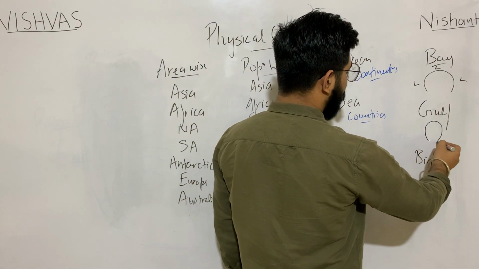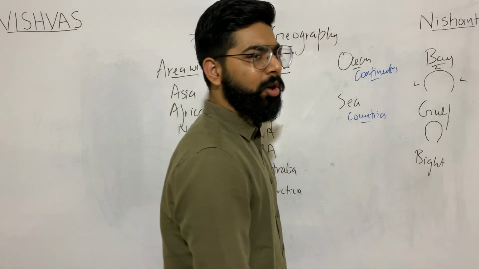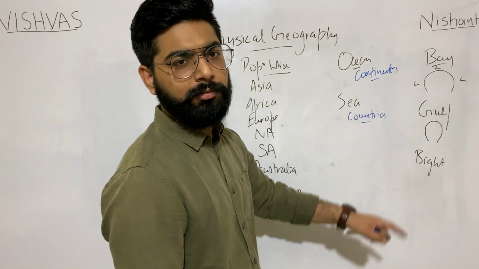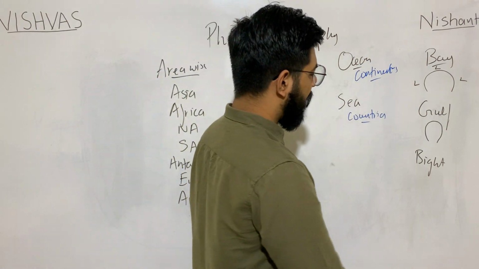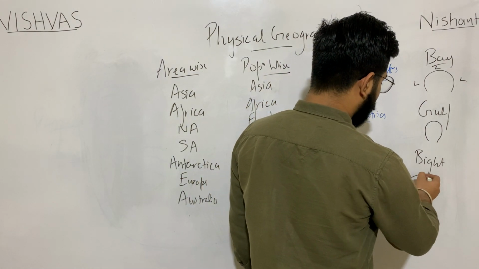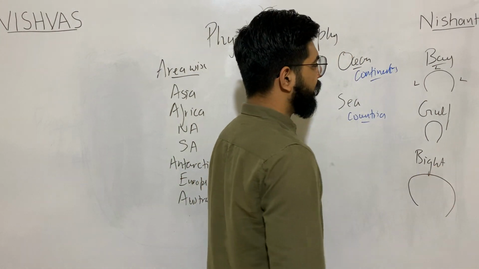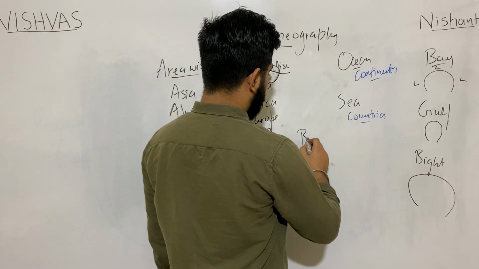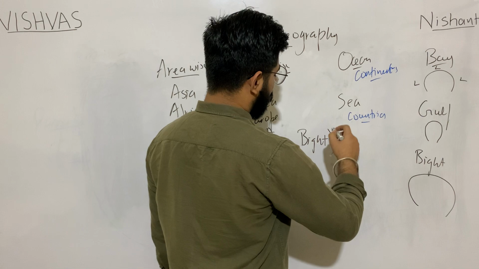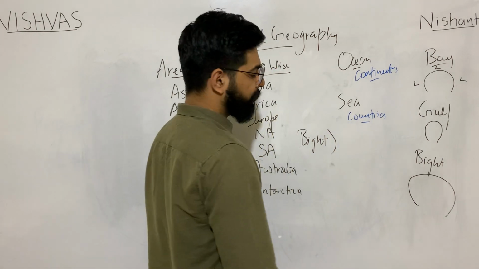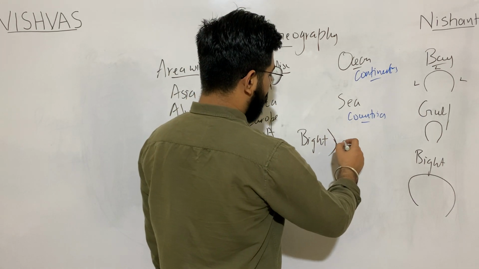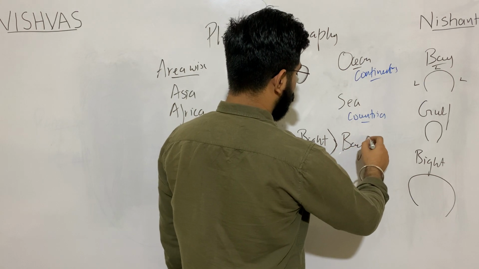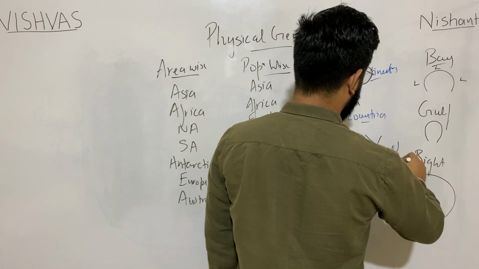The opening of gulf will be shorter than bay, and the opening of bight will be broader than bay. So if you try to arrange them in decreasing order as per their opening: bight, bay and gulf.